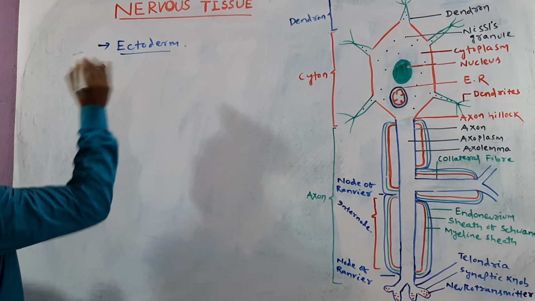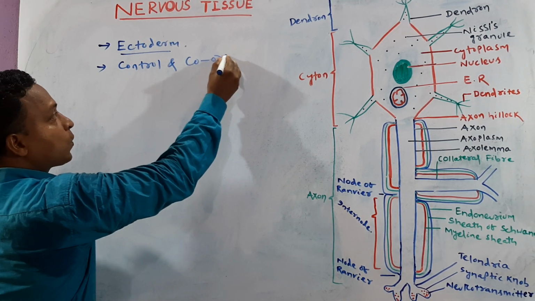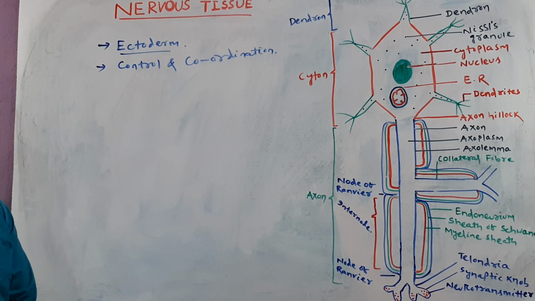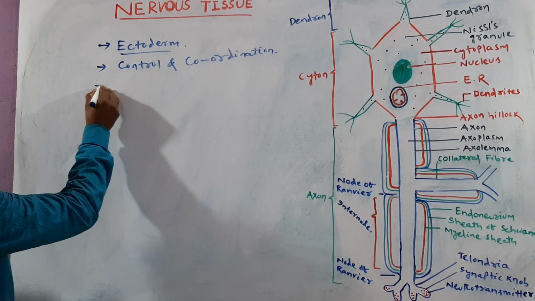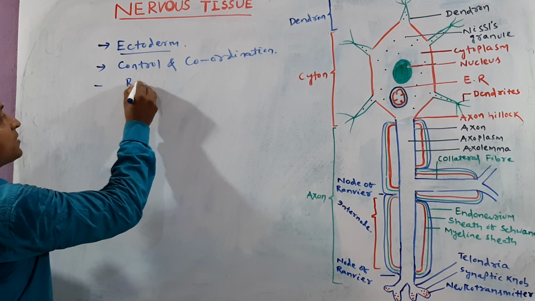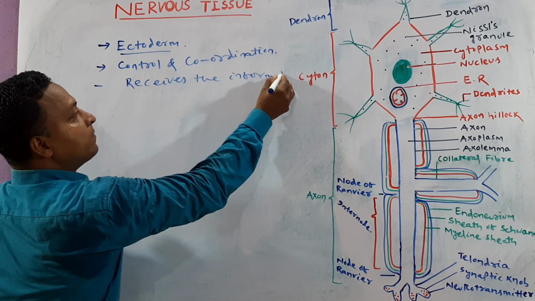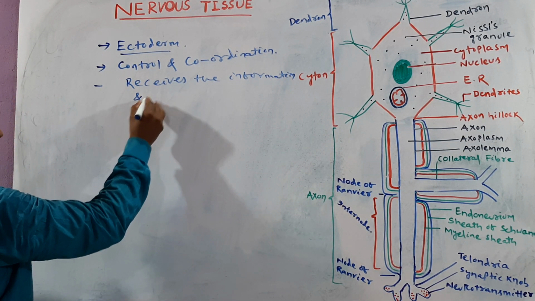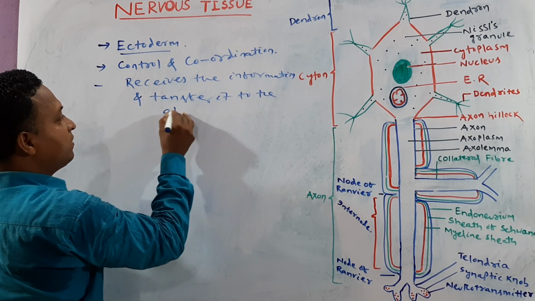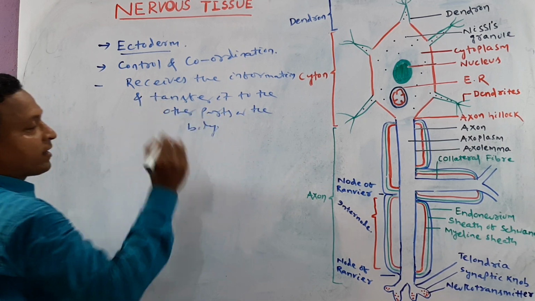The nervous tissue helps in control and coordination. Basically, it is a type of tissue which receives the information and transfers it to the other parts of the body.